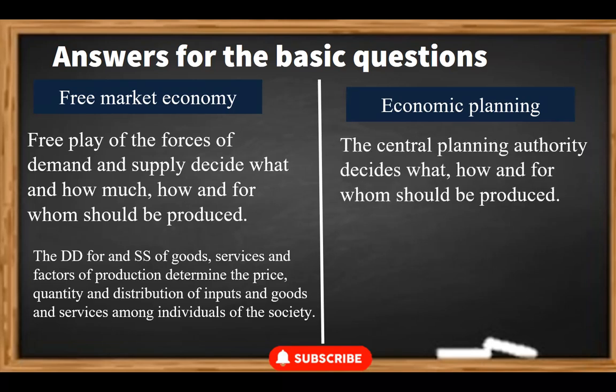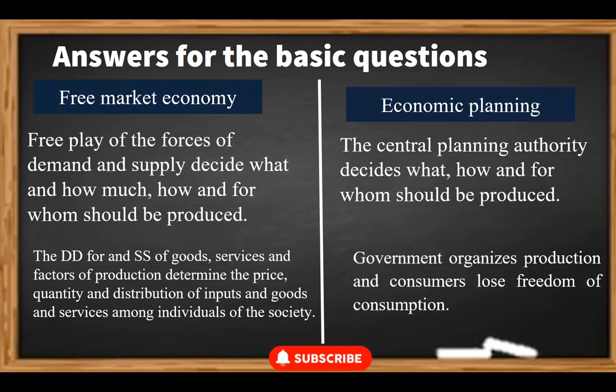In the latter, the central planning authority decides what, how and for whom should be produced. In such an economy, capital and property are collectively owned, government organizes production and consumers lose freedom of consumption.